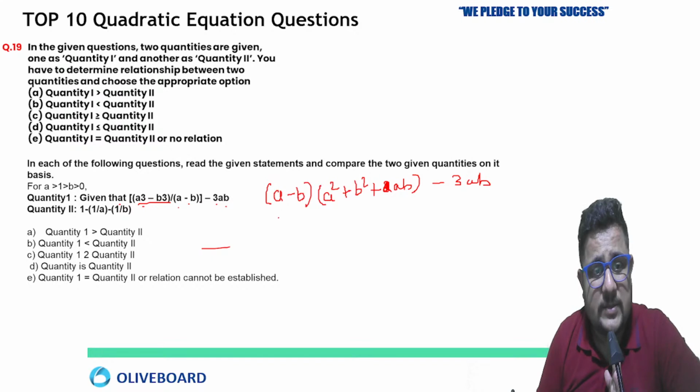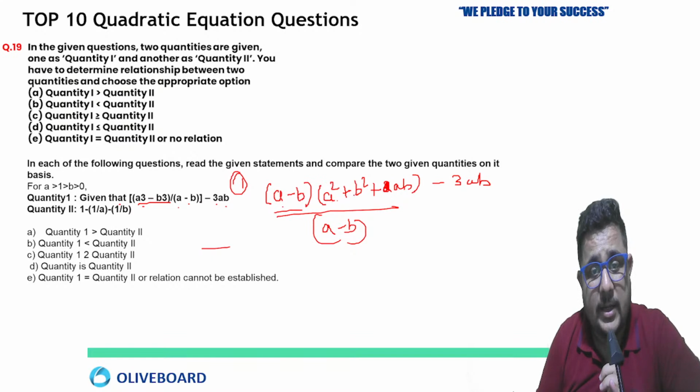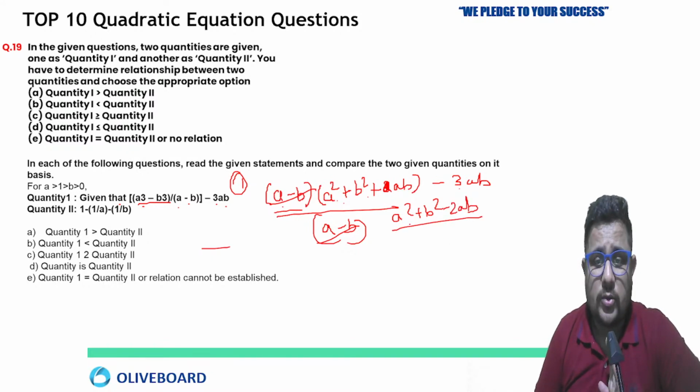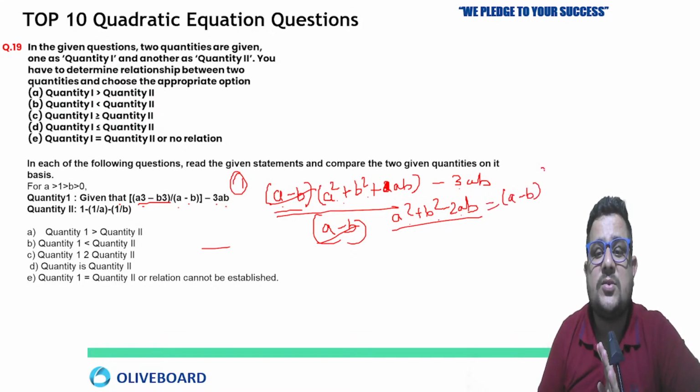So a minus b upon a minus b. This is all about quantity 1. I have put the value of a cube minus b cube as (a-b) multiplied by the bracket a square plus b square plus ab. So a minus b cancels, and we get a square plus b square plus ab minus 3ab. So it becomes a square plus b square minus 2ab, which is the formula of (a-b) whole square.